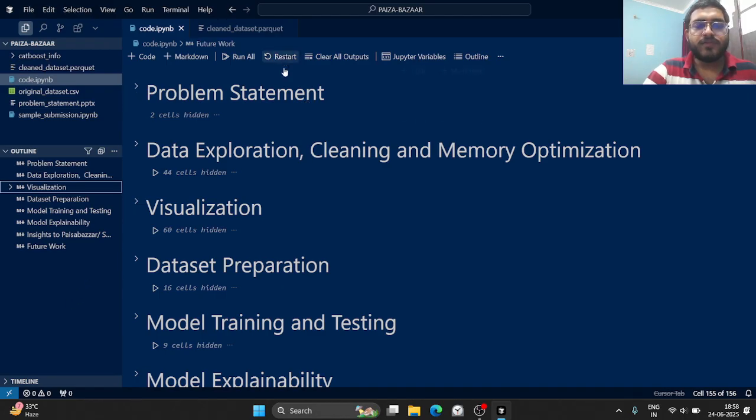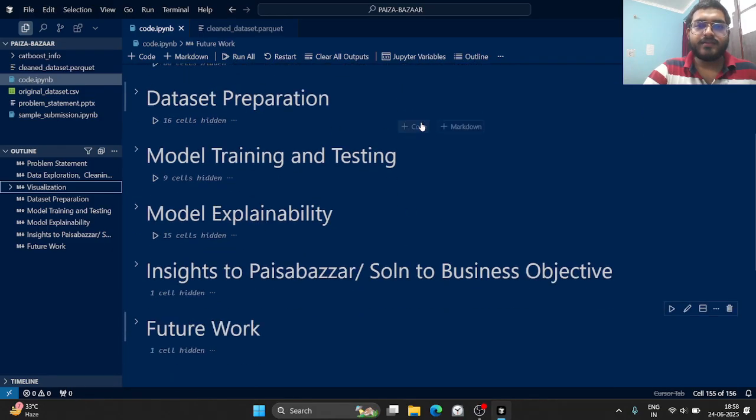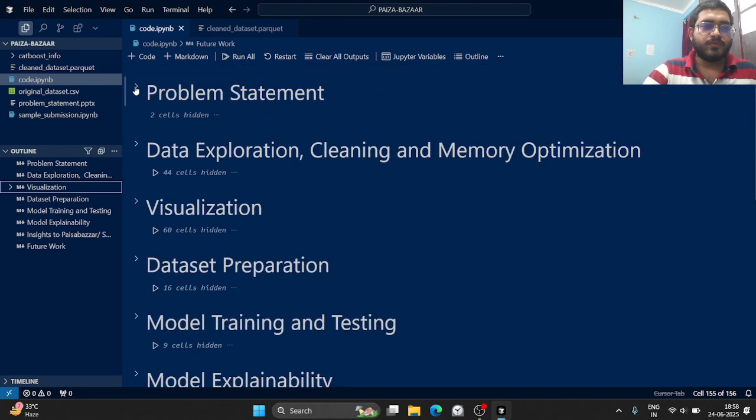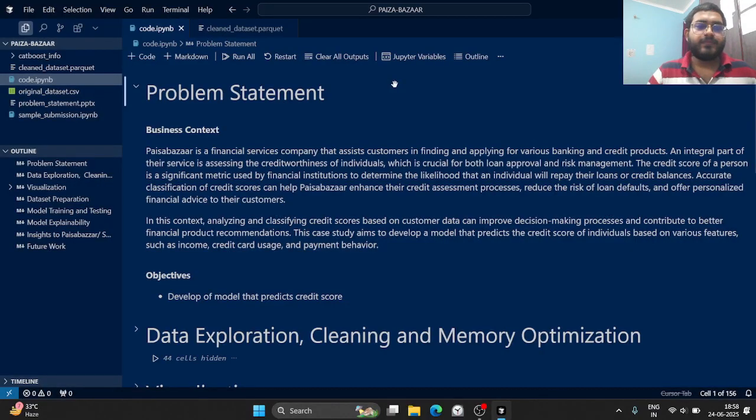So the outline of our project is problem statement, data exploration, cleaning and memory optimization, visualizations, data set preparation, model training and testing, model explainability, insights to Paisabazzar team or solution to our business objective, and the future work.